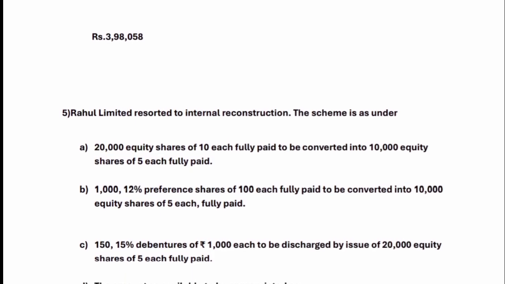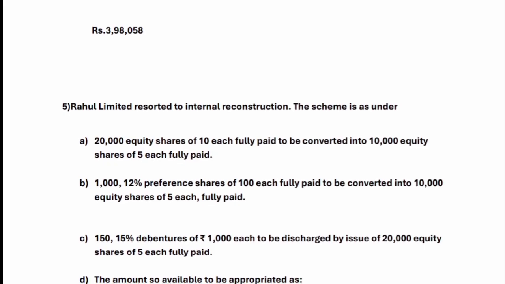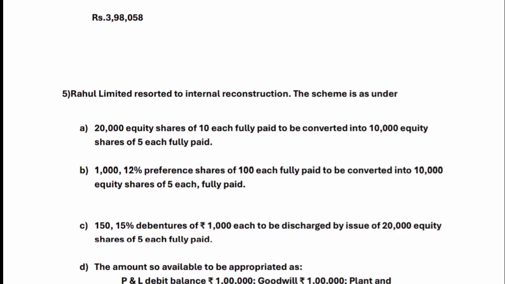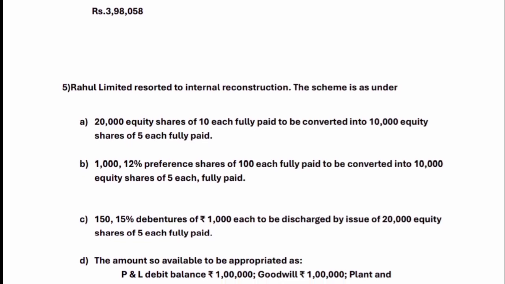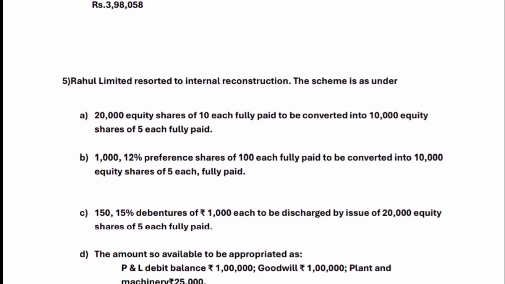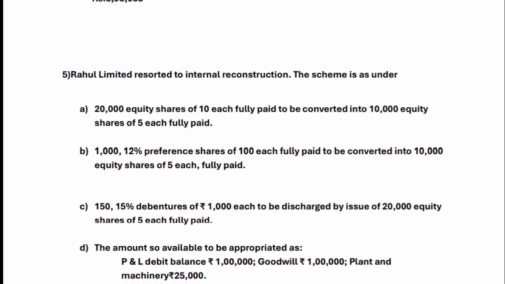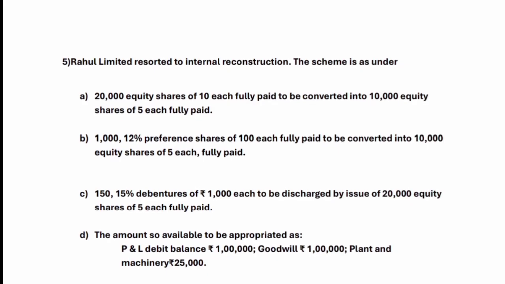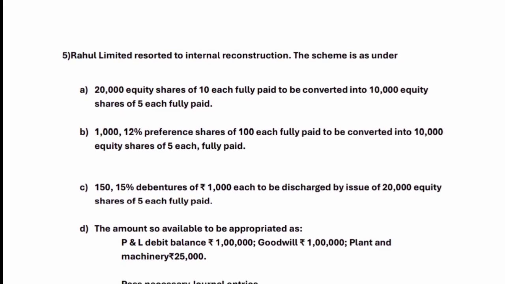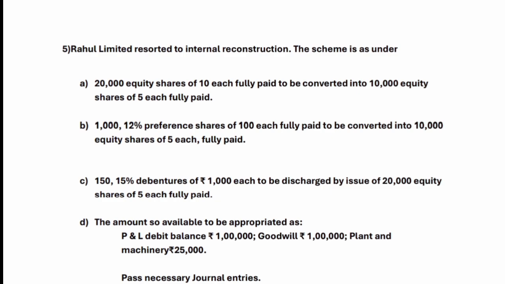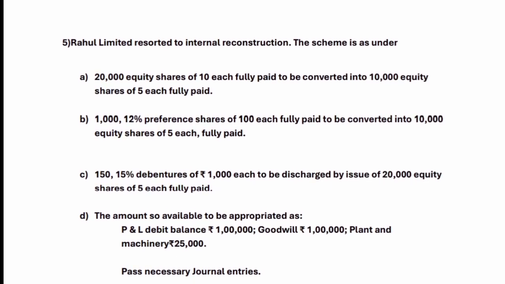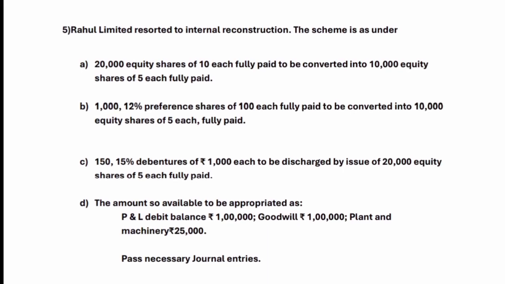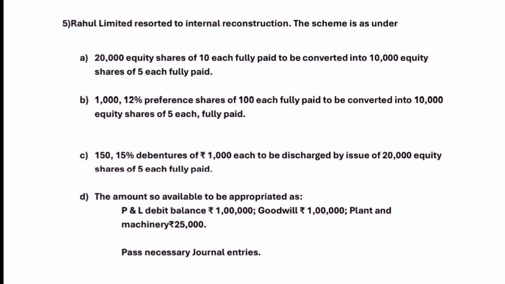Question number 5. Rahul Limited resorted to internal reconstruction. The scheme is as under. A. 20,000 equity shares of 10 each fully paid to be converted into 10,000 equity shares of 5 each fully paid. B. 1,000 12% preference shares of 100 each fully paid to be converted into 10,000 equity shares of 5 each fully paid. C. 150 15% debentures of 1,000 rupees each to be discharged by issue of 20,000 equity shares of 5 rupees each fully paid.